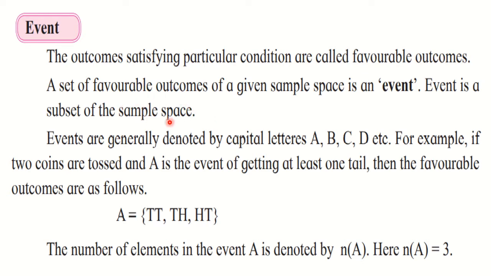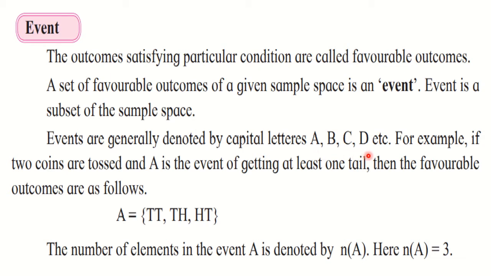Here the event is always a subset of a sample space, because in the sample space we write all the possible outcomes, and the event is a set of favorable outcomes from the given sample space only. That is why an event is a subset of the sample space. You have to keep that in mind. In 9th standard we studied that sets are always written using capital alphabets. Similarly, for events also we use capital letters, since they are sets.